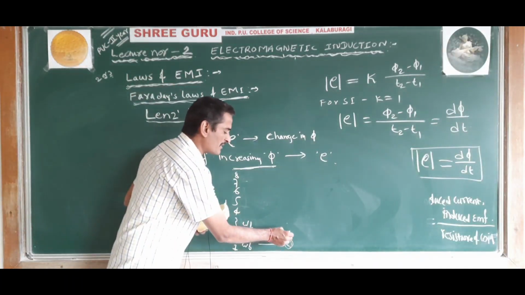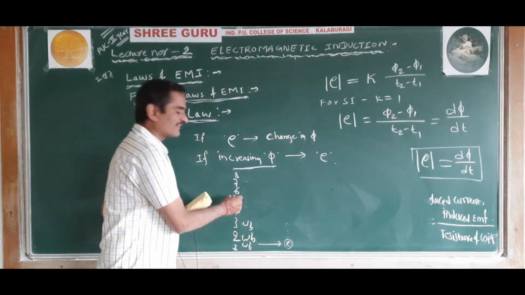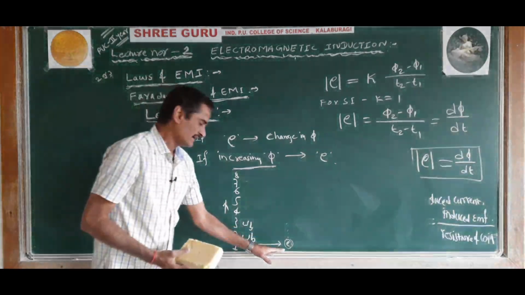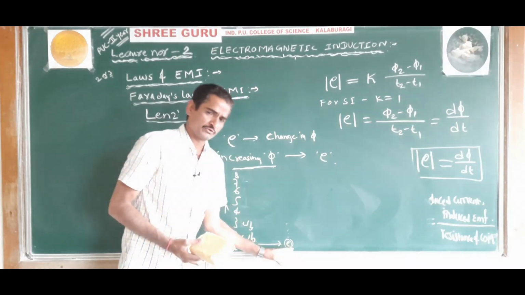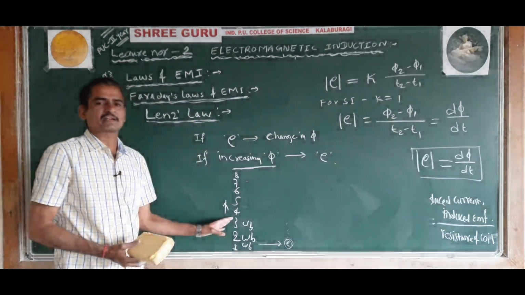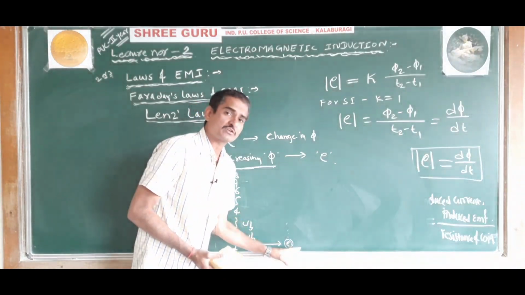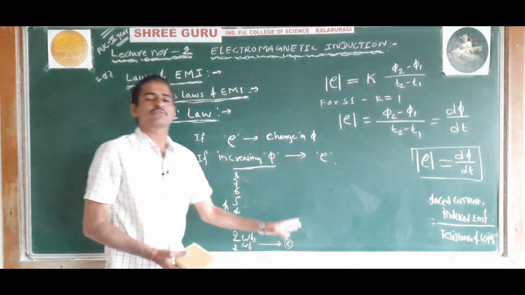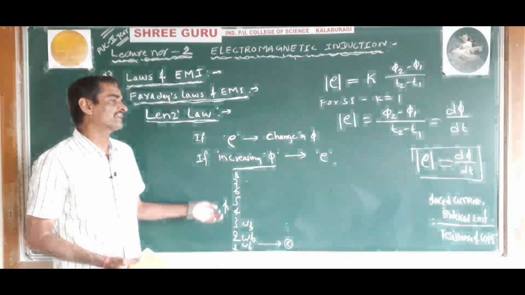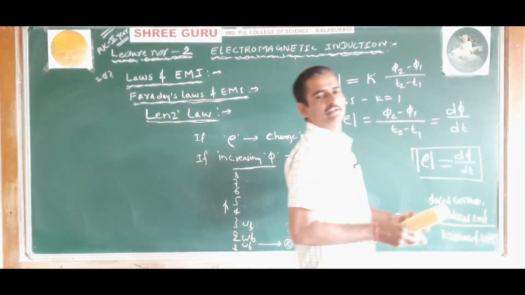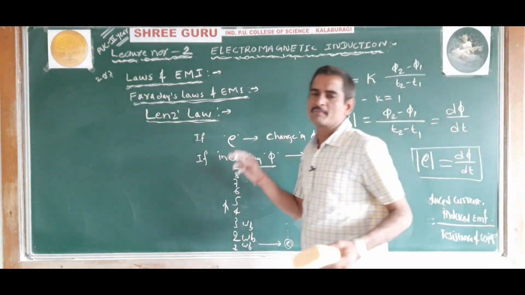Actually, the induced EMF is produced due to the increase in the magnetic flux only. Once the EMF is induced, that induced EMF will start to oppose the increase in the magnetic flux. That is called Lenz's law. That is the meaning of Lenz's law.